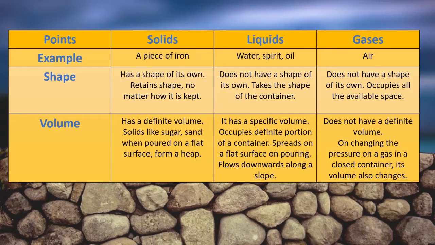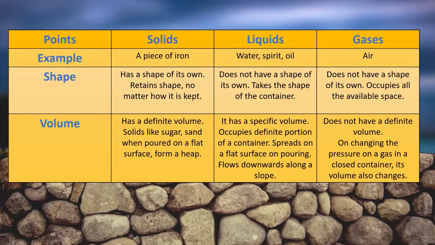You must have seen a nail at our home, that remains of the same shape forever. It doesn't change shape automatically. If you bend it, then it might change the shape, but if you keep it as it is, it will be like that. About the volume of solids, it has definite volume, meaning the volume doesn't change. Solids like sugar, sand, when poured on a flat surface, they form a heap.